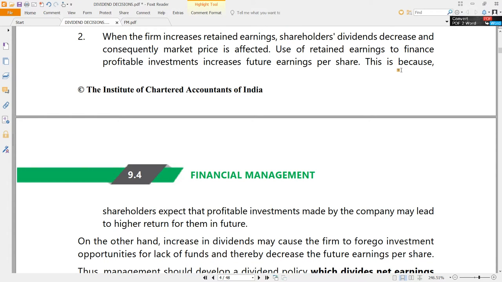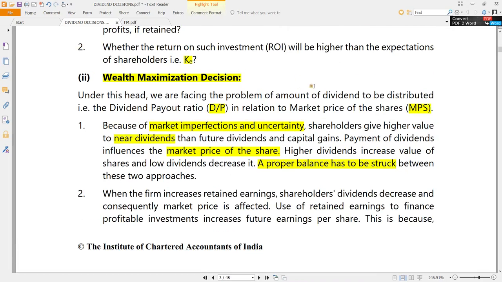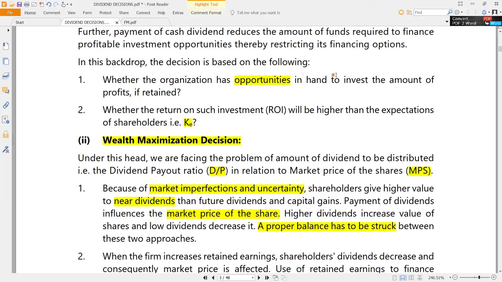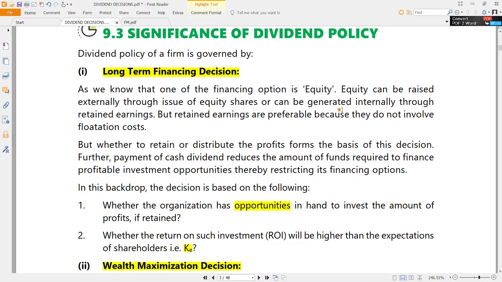Of course, the core point is the question of whether dividend policy has an impact on market price or not. If we say yes, then only this point is valid. If Modigliani Miller see this second point, they say no, this is not correct.